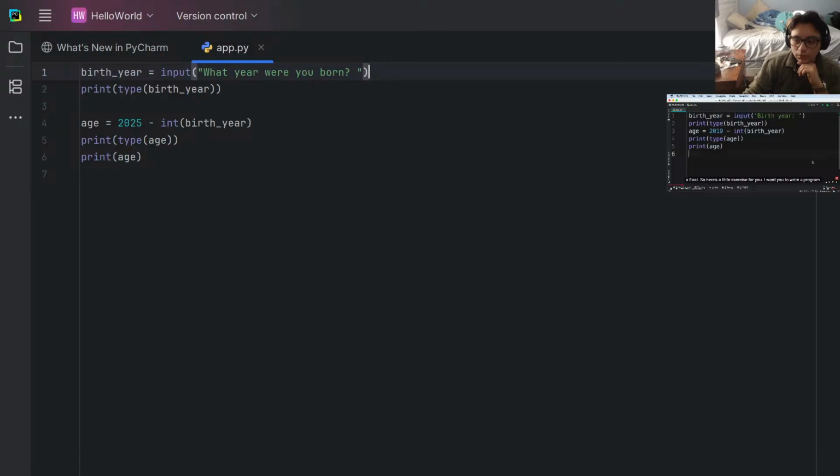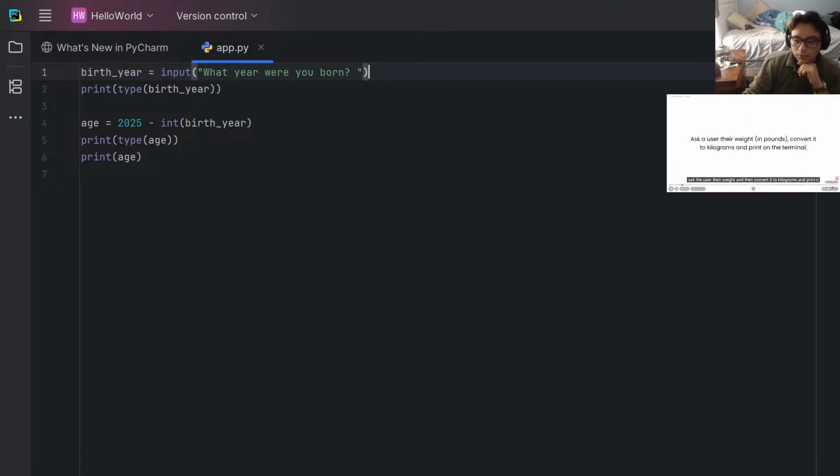So here's a little exercise for you. I want you to write a program, ask the user their weight, and then convert it to kilograms, print it on a terminal. Okay, ask a user their weight in pounds, convert it to kilograms, print it on the terminal.